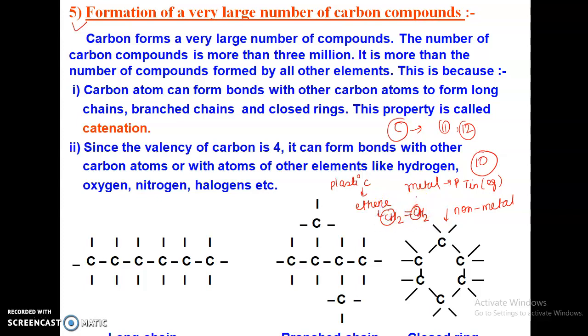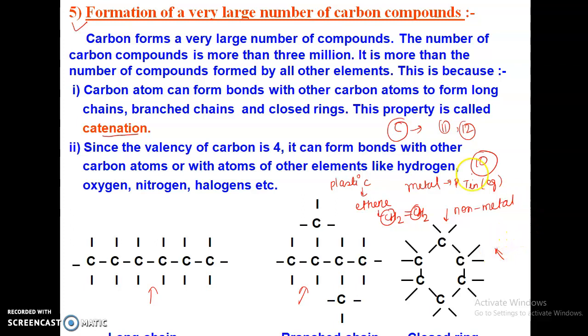So when you look around yourself, you will find a lot of compounds, a lot of substances which are made up of carbon. So carbon should have some special property that differentiates it from the rest of the elements. It has a property of catenation, which helps carbon to form a long chain, a branched chain, and a closed ring chain.